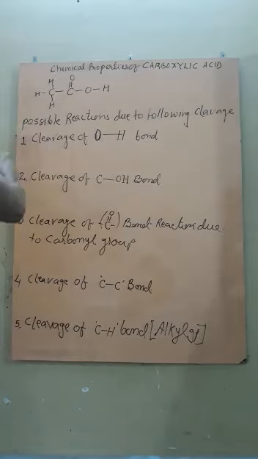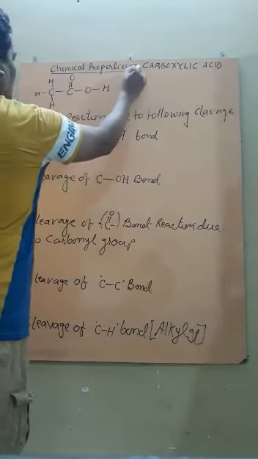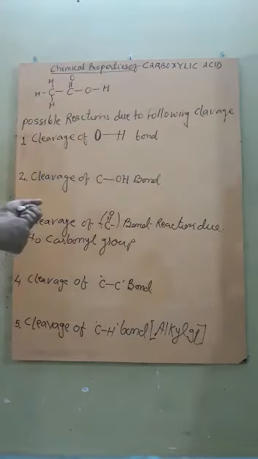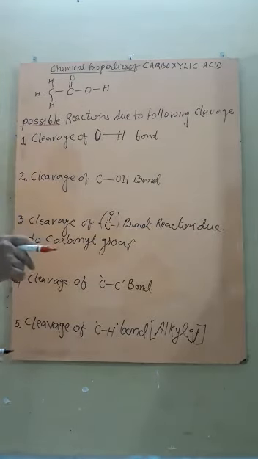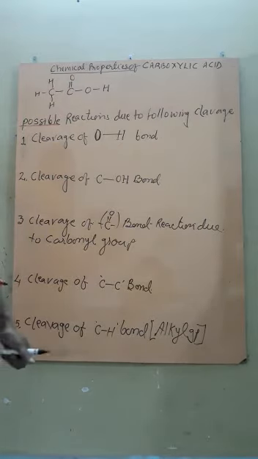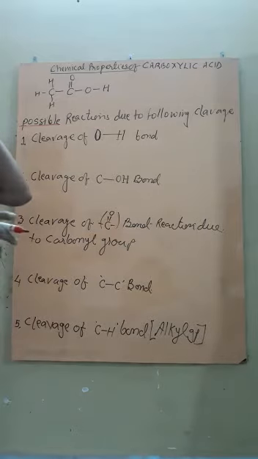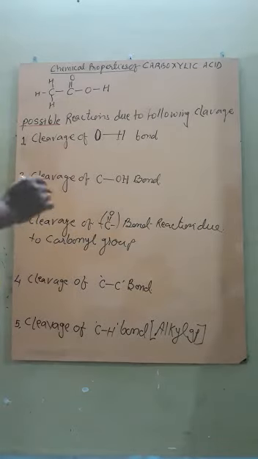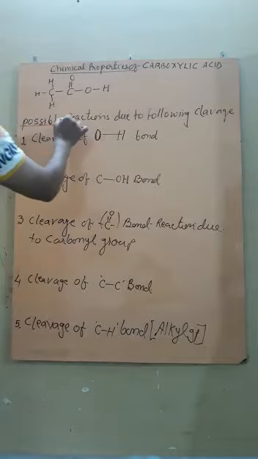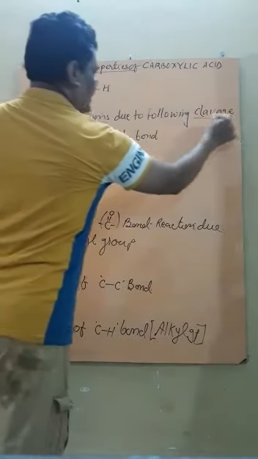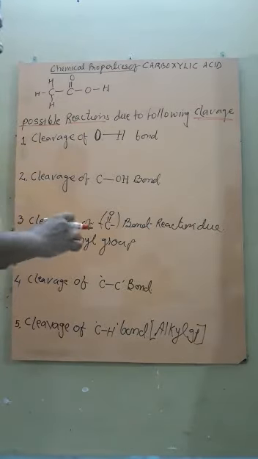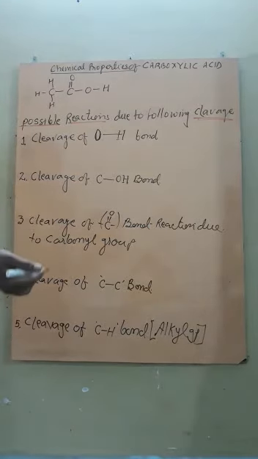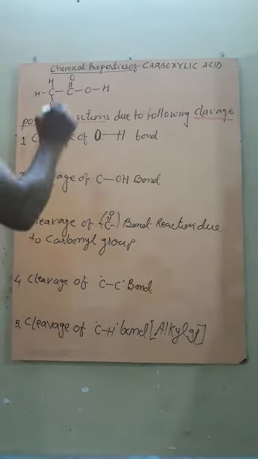If we have to discuss the chemical properties of any compound, then what do we have to search? We have to search the possibility of reactions, that is, from how many parts a compound can react. Getting chemical properties means chemical reactions. So here, students, the possible reactions are due to the following cleavages, that is, how many bonds are possible to break easily. So we are going to start from the easiest possibility.